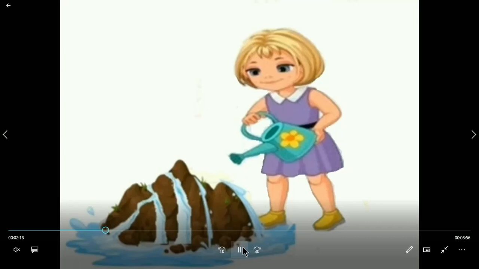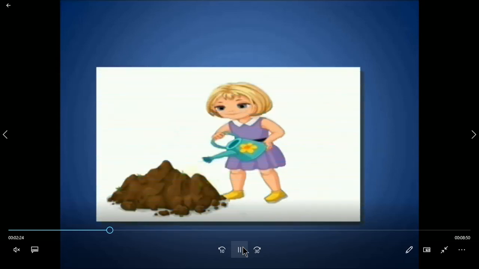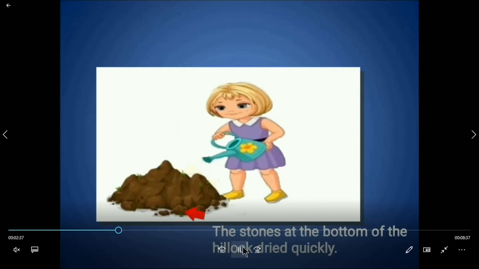Okay, now why did the hillock dry when we stopped pouring water? It becomes dry, isn't it? When we stop pouring water, it dries. But how long did the hillock take to dry? The stones at the bottom of the hillock dry very quickly.